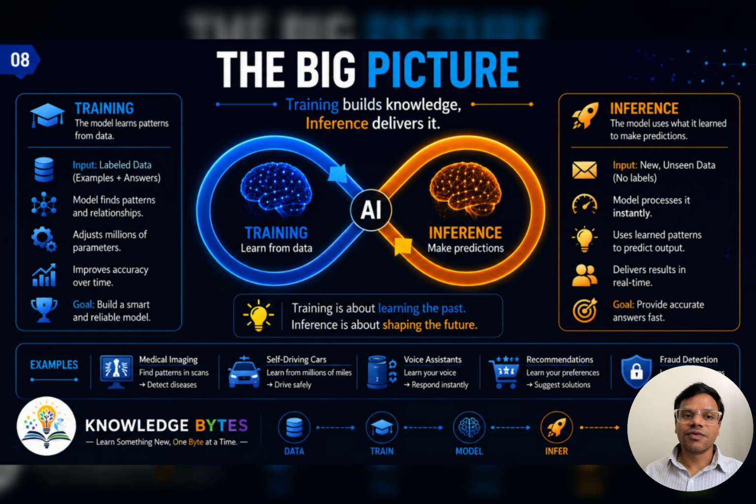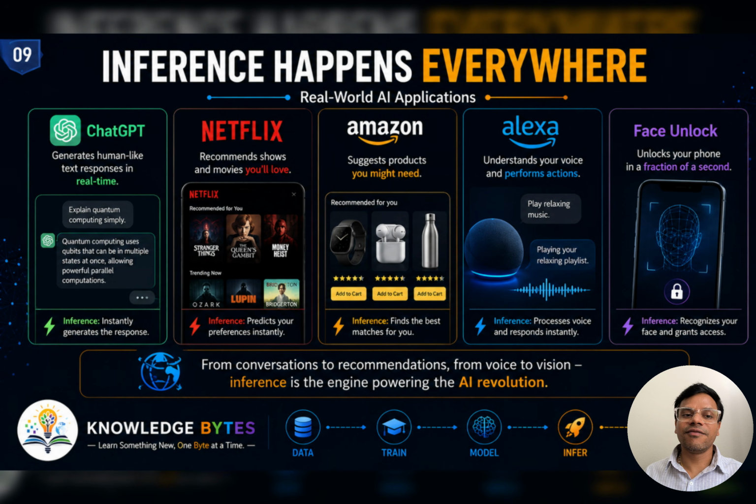Training and inference work together. Training builds intelligence, inference uses intelligence. Training learns from the past, inference helps make decisions for the future. Whether it's a medical diagnosis system or fraud detection system, self-driving cars or recommendation system, the same process applies. First training and then inference.